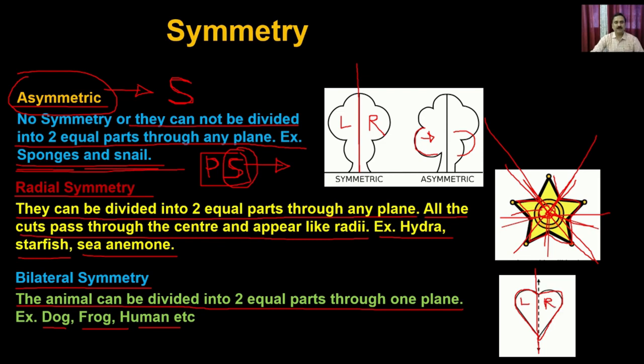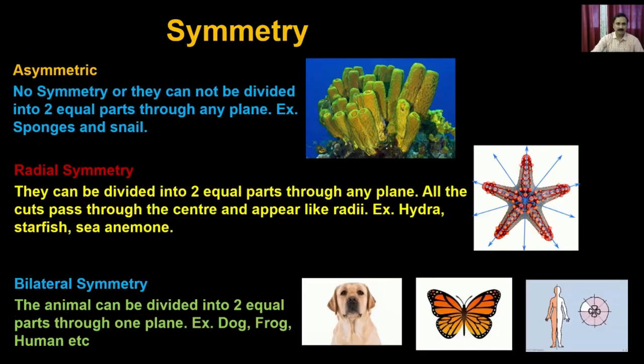Let's see a few examples belonging to the different types of symmetry. In the case of asymmetry, where there is no symmetry or they cannot be divided into two equal parts through any plane, examples are sponges and the snail. So this is a colony of sponges. What you see here is a combination of different types of sponges, but you cannot divide these by any plane. If you cut like this, this portion is going to be small, this portion is going to be big. If you cut like this, the top portion is going to be more and the lower portion is going to be different, and that's how they do not have any kind of symmetry.